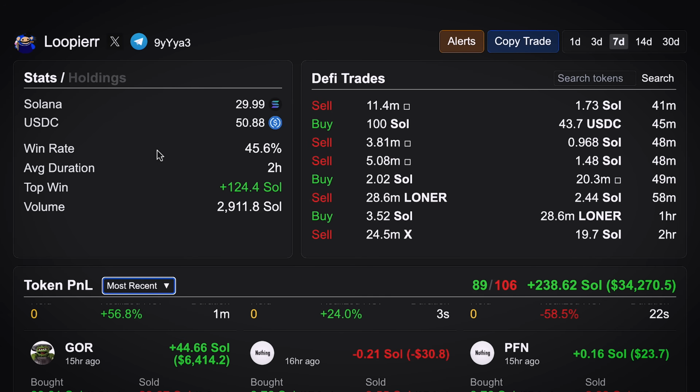So if you want to see how much he has made in total, over here you can see his win rate is 45%, and his average duration, which is the longest he holds a coin, is 2 hours. Top win is 124 Solana, and over here you can see his most recent trade.